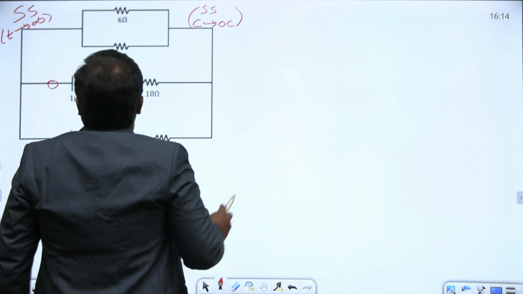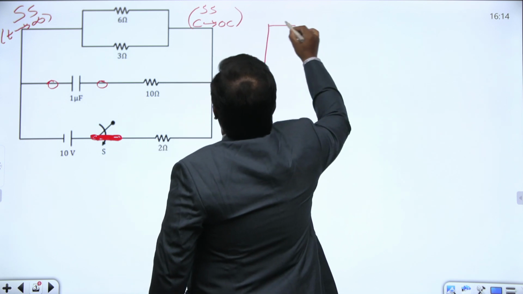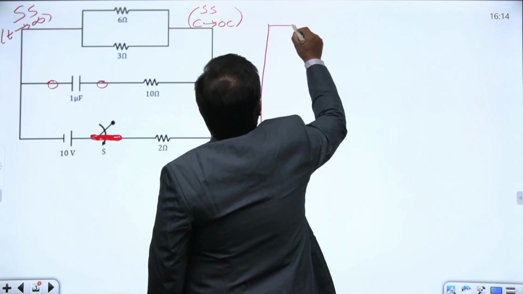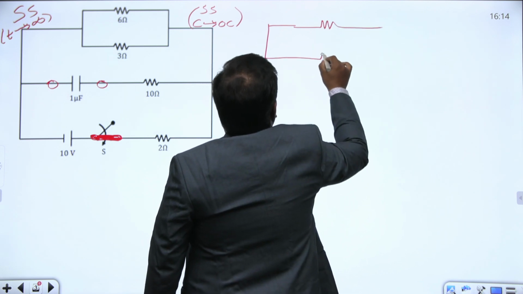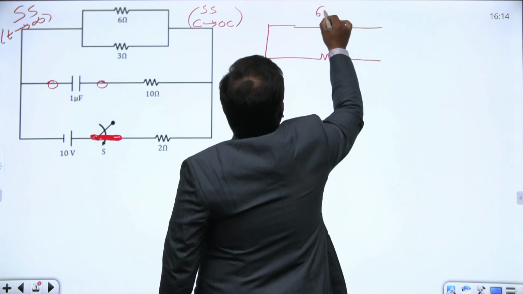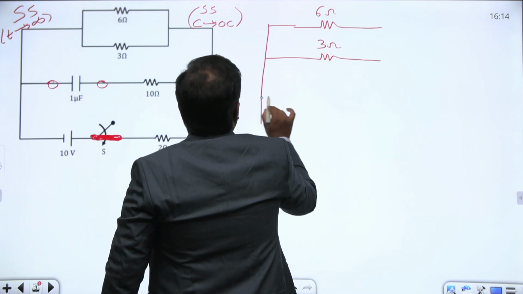If I redraw this diagram, this 6 ohms and 3 ohms are both in parallel. And this capacitor is open circuited.